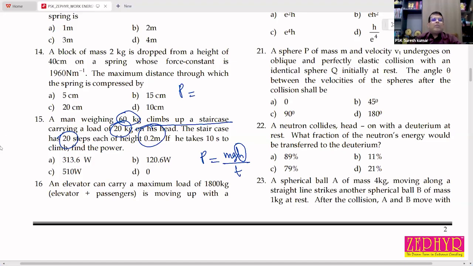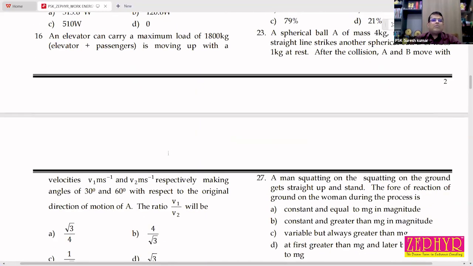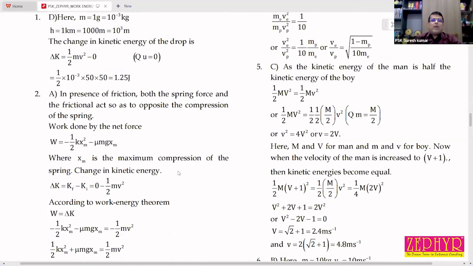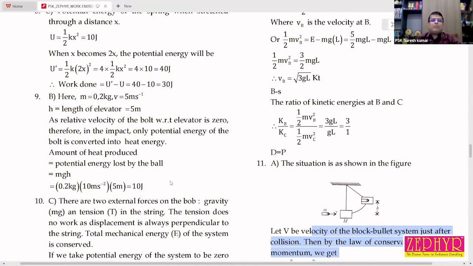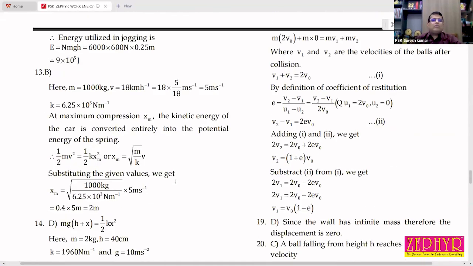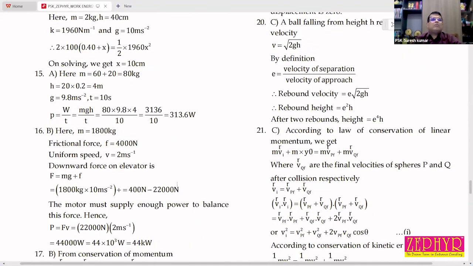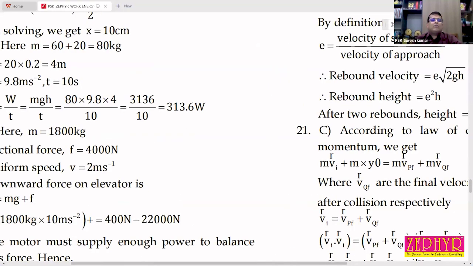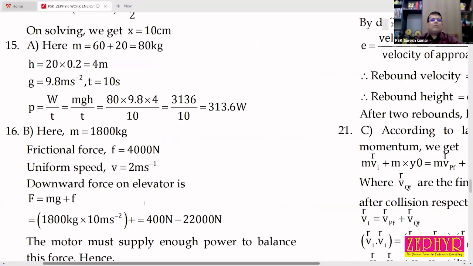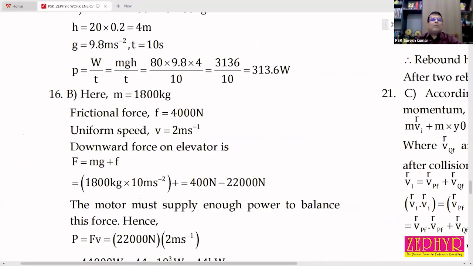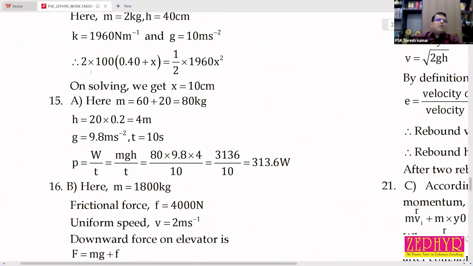So while climbing, the potential energy increases. So the work done is equal to the man and the load together raised from the ground level.